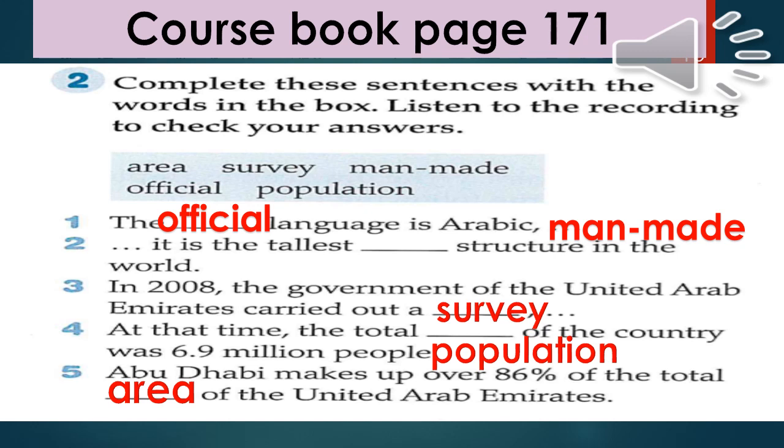The United Arab Emirates is made up of 7 emirates: Abu Dhabi, Ajman, Dubai, Fujairah, Ras Al Khaimah, Sharjah, and Al Quwain.